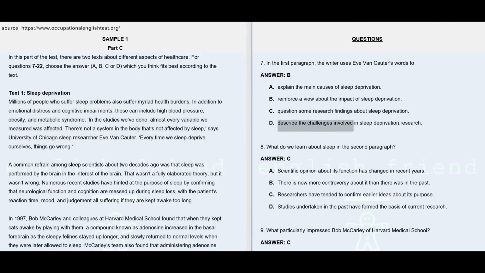Option D, describe the challenges involved in sleep deprivation. Now, don't relate this option with the information given here: almost every variable we measured was affected. This information is the finding of the study that they have carried out. Challenges involved in sleep deprivation research would mean the lack of time they had, or the lack of funds to carry out the research, and so on. So there is no similar kind of challenge mentioned anywhere in this paragraph. So that is also not given.